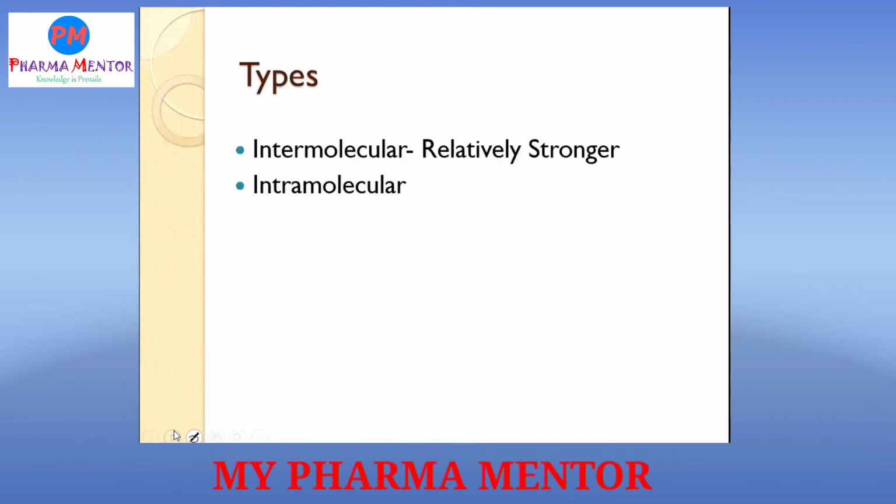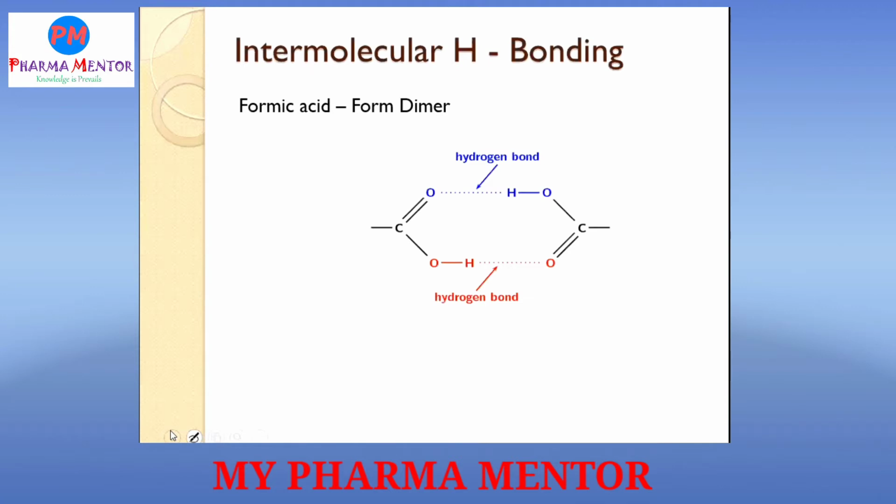Next point, the types of hydrogen bonding. There are two types of hydrogen bonding. First is intermolecular hydrogen bonding, which is relatively stronger, and second is intramolecular hydrogen bonding. So what is intermolecular hydrogen bonding? When there is hydrogen bonding between two different molecules, that hydrogen bonding is called intermolecular hydrogen bonding.